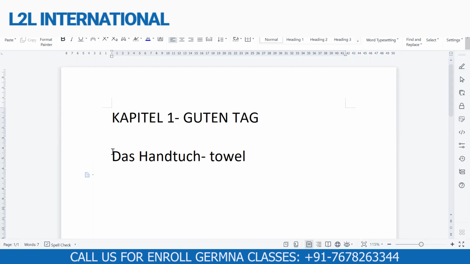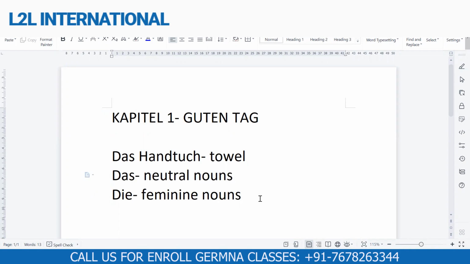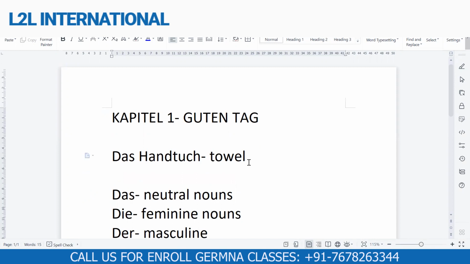So remember, everyone, all the nouns that have das are neutral. Das is the identification of neutral nouns. Die is the identification of feminine nouns. And der shows that it is a masculine noun. So which means Handtuch, towel, is considered to be neutral in German. That means a neutral noun.